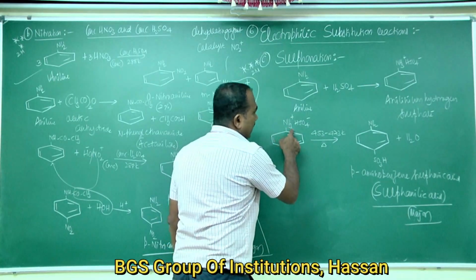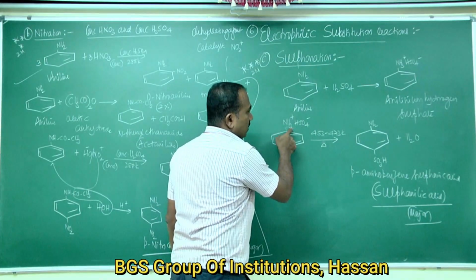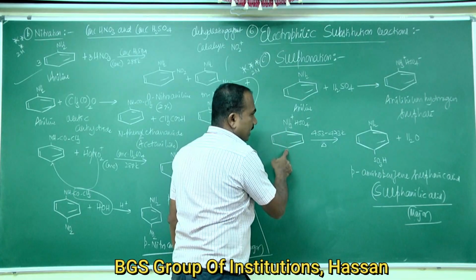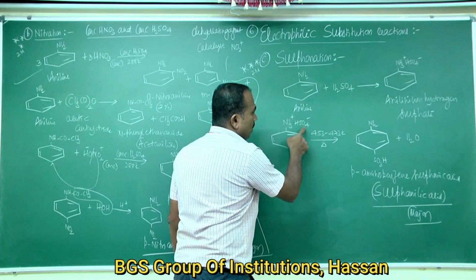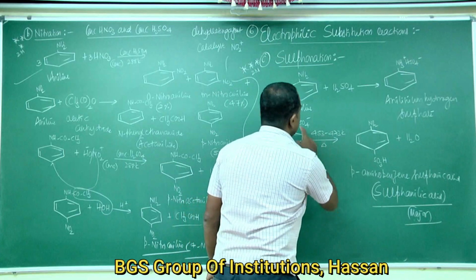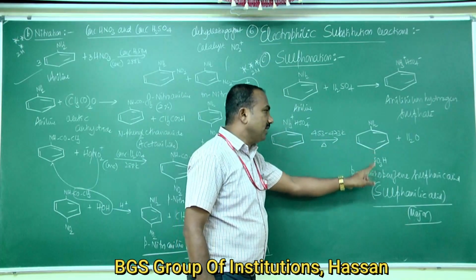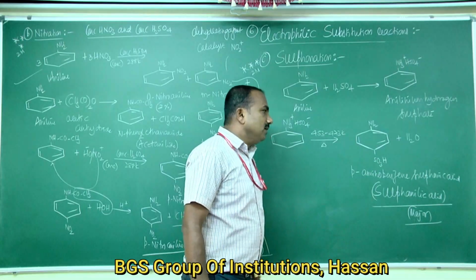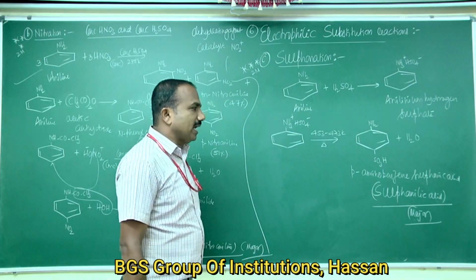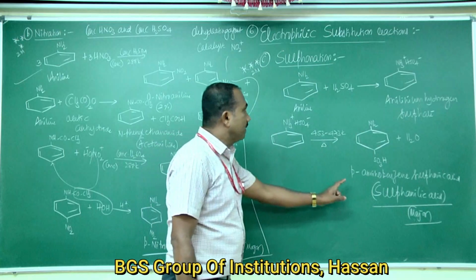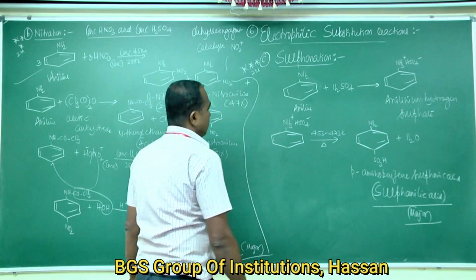Here a hydrogen is removed from NH3 and another from the ring, forming H2O. SO3H attacks at the para position to form para amino benzene sulfonic acid, popularly called sulfanilic acid. So this is about sulfonation.